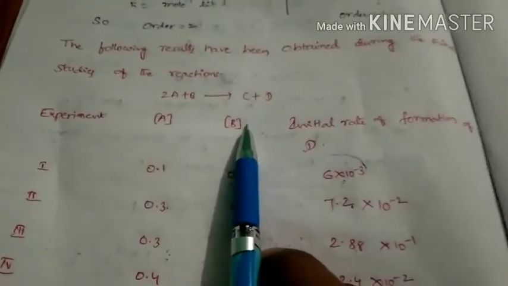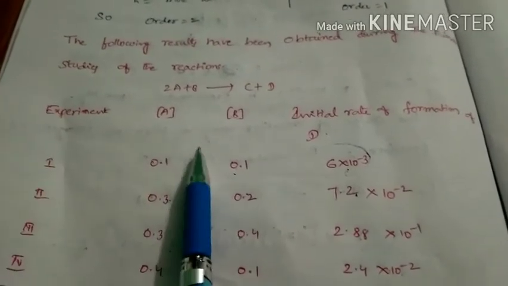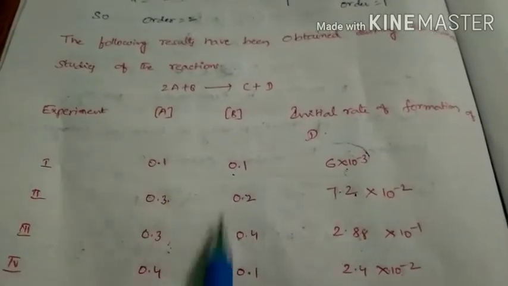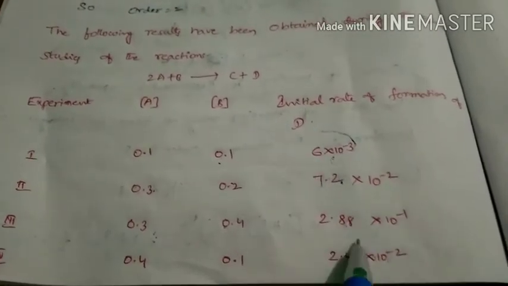Next, one more model is there. In this one an equation is given, and along with it 4 experiments are done. Regarding those experiments, concentrations are given, along with the rate, the rate of formation of D. Here 4 experiments are there. This is a very important model.